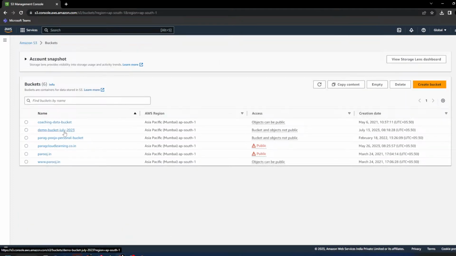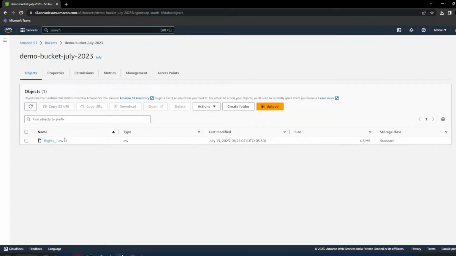So we have created a bucket. Any file you are uploading in the bucket will be called an object. So this is a file, we will call it an object. We will not be able to open any file or object in the cloud directly. You have to download the file, and then you will be able to open it.